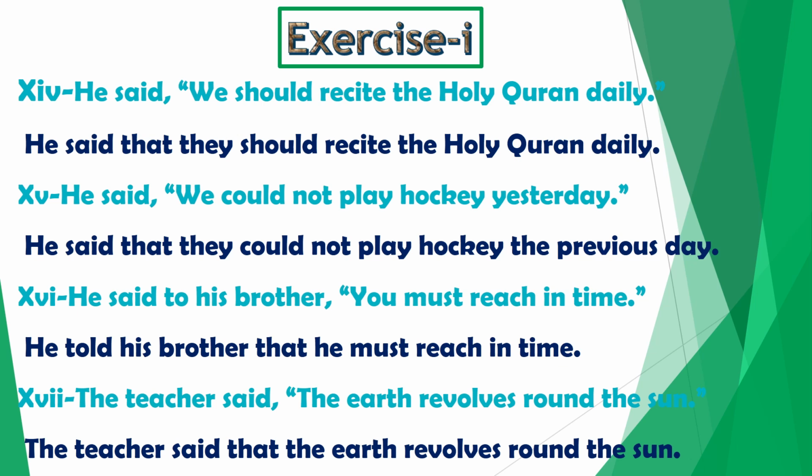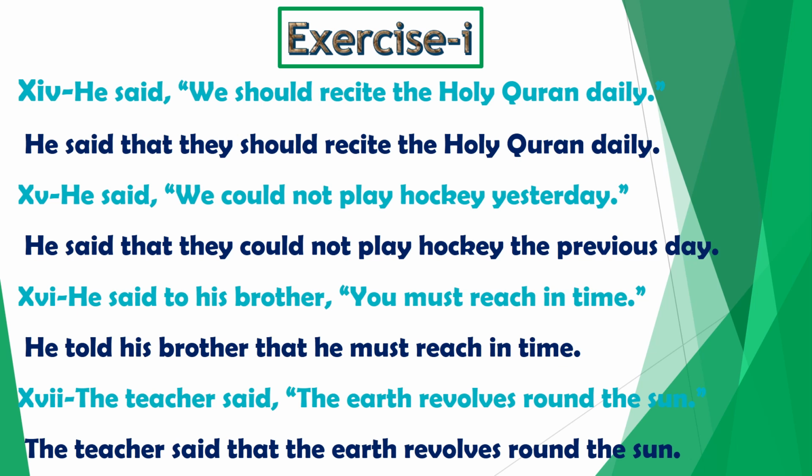Sentence number 15. He said, we couldn't play hockey yesterday. Well girls, how will you change this sentence? Reporting verb has no object after it, so it will remain unchanged. We remove commas and put that as the conjunction. He said that. We, the pronoun of first person, will change according to the subject he. We becomes they. Modal could would remain unchanged. Yesterday would change into the previous day. He said that they could not play hockey the previous day.